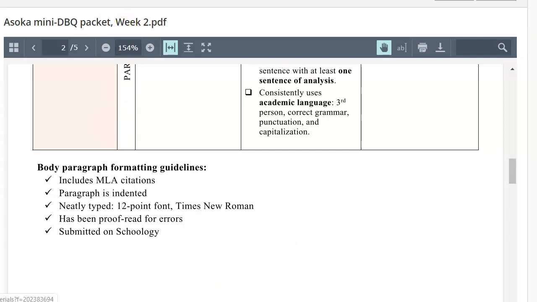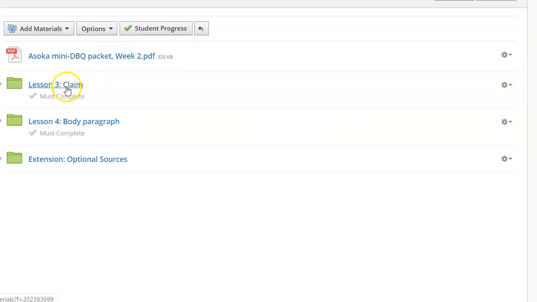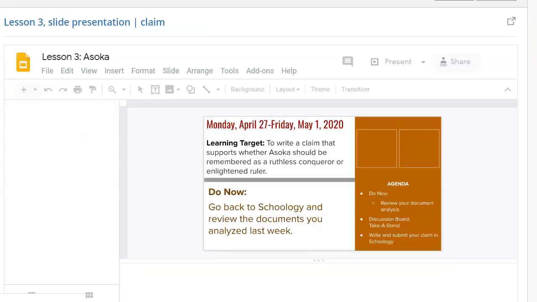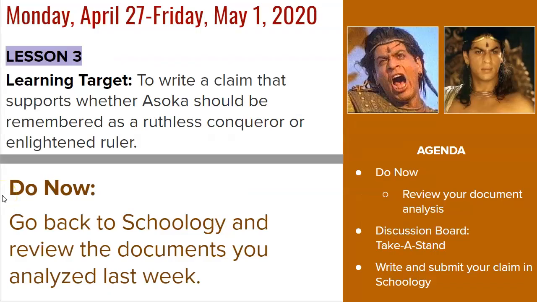So I'm going to go back to my DBQ up here and go to lesson 3 and click on the slide presentation. Okay, so I am in lesson 3. Learning target again is to write a claim. I can see the agenda for this lesson is reviewing the document analysis. That's kind of your do now, the first thing that you want to do. Then I have a discussion board where you can take a stand and then finally write and submit your claim.